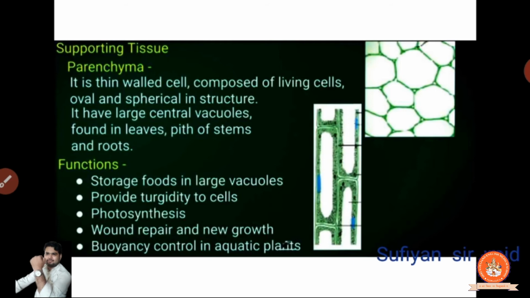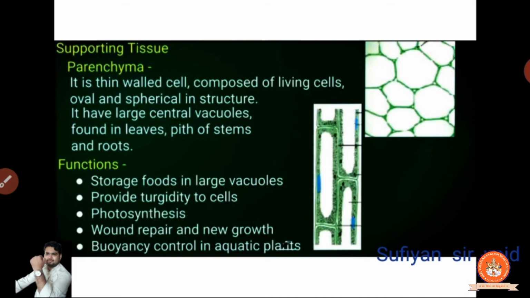So this is the longitudinal cut and this is a transverse cut. You can find the vacuole that we had already studied in chapter 5. If you have not studied it, go to the playlist, you can watch the video. Clear? This is the vacuole. It is found in the leaves, roots, and stems. Clear? Now, what is the function of that?